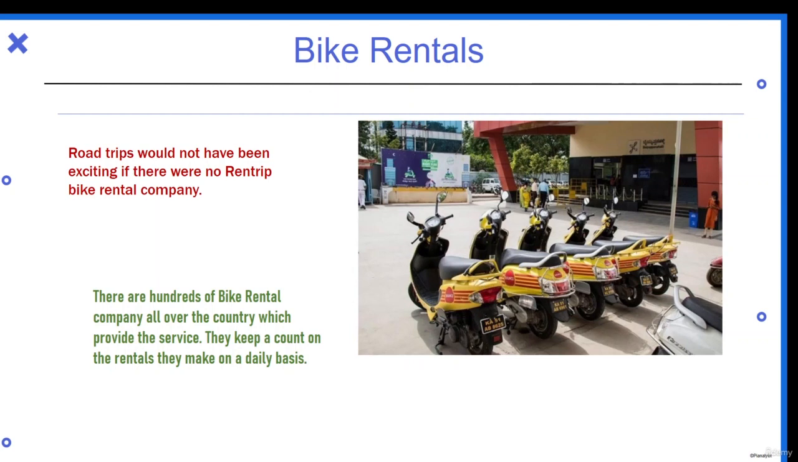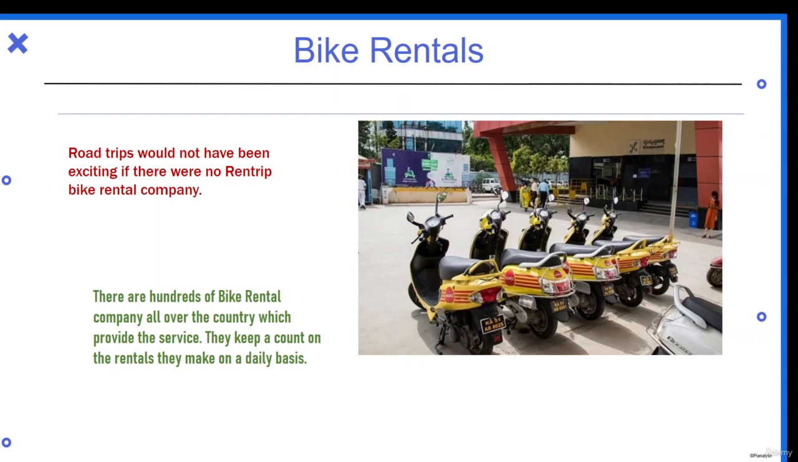There are hundreds of bike rental companies all over the country which provide this service. Now the catch is they keep a count of the rentals they make on a daily basis. This is our dependent variable which we need to predict, that is the count. So how and why are we doing this? What is the need to keep the count or predict the counts?